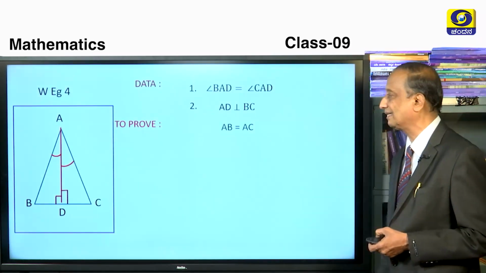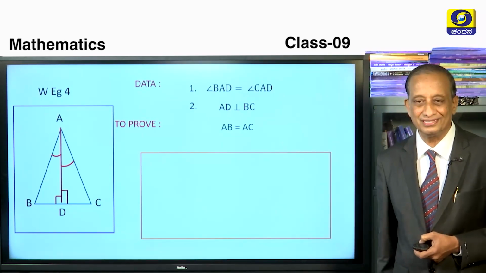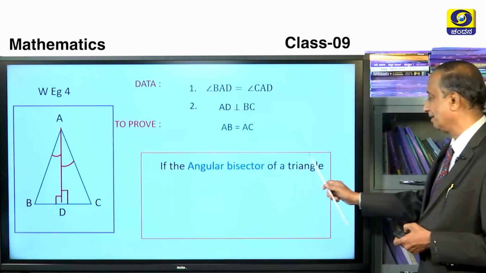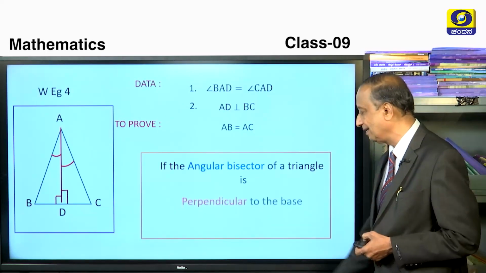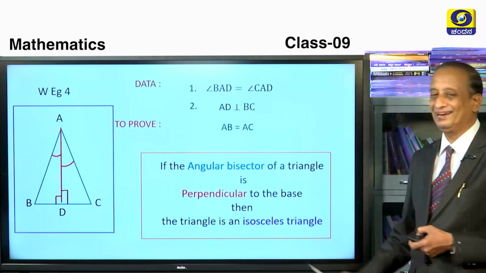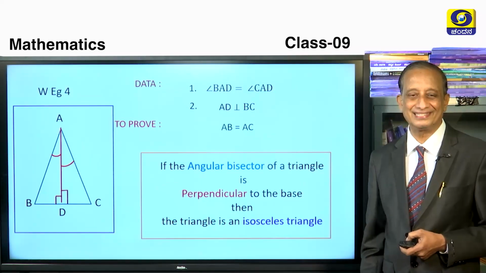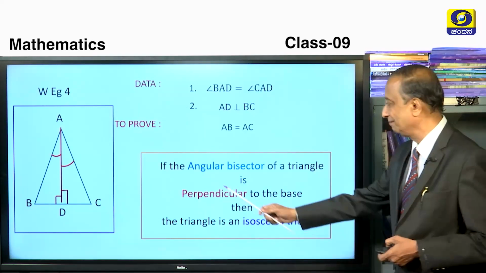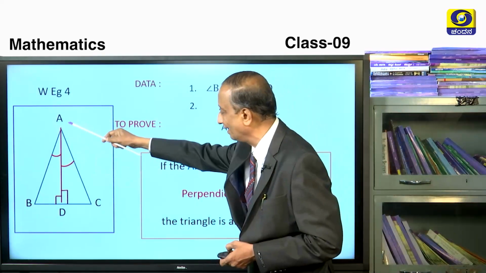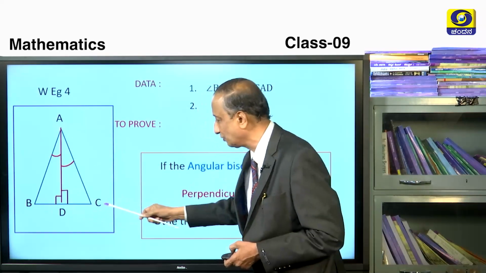Let us try to understand this worked example in this way. Can you write down a statement for this, children? If the angular bisector of a triangle is perpendicular to the base, then the triangle is an isosceles triangle. Beautifully we can state it in this form: if the angular bisector of a triangle is perpendicular to the base, then the triangle has to be isosceles.